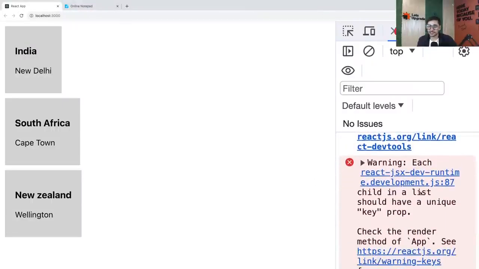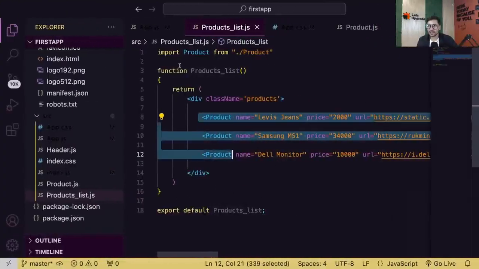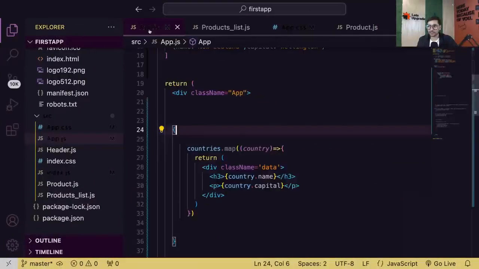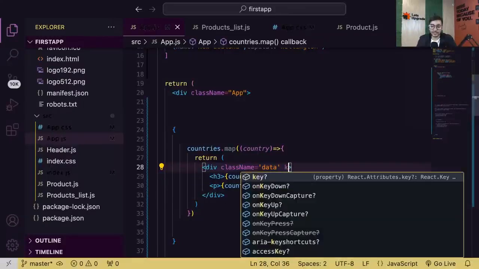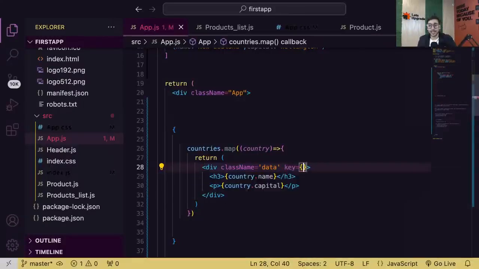each child in a list should have a unique key prop. So what React is suggesting is, if you are performing a map function, that means you are generating a list of elements. And it's saying that every child in a list should have a key attribute. That means every element that you're generating inside a map function should have, only on the parent element, guys, a key attribute. And guys, key should be unique. You should not repeat the key.